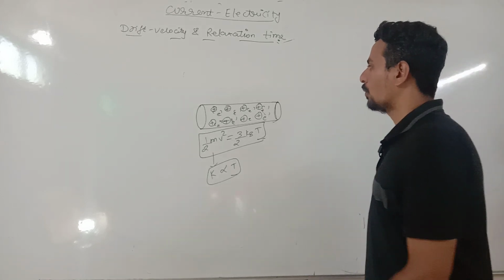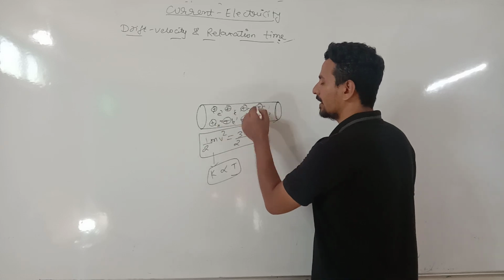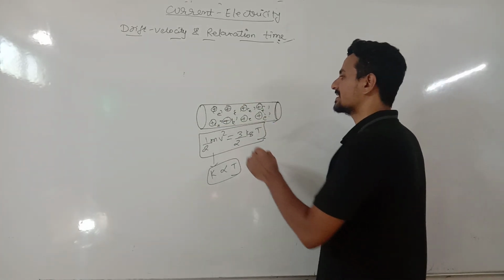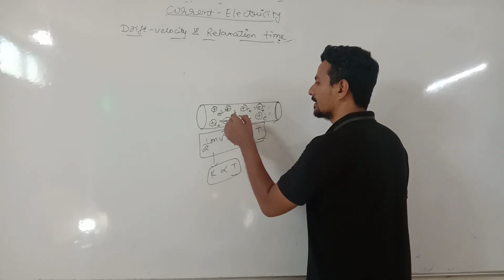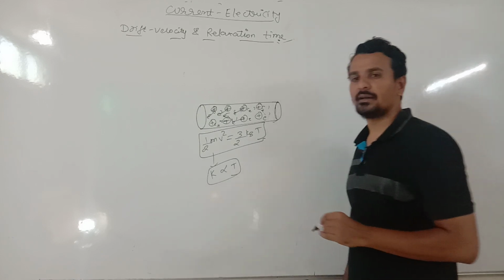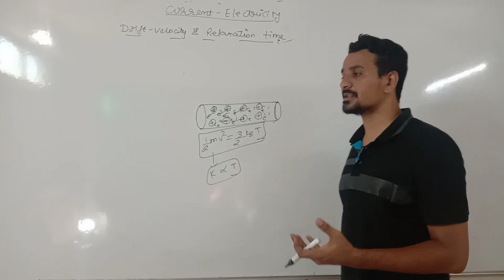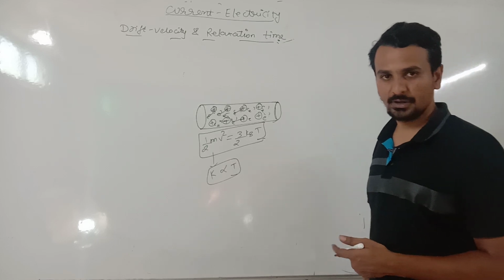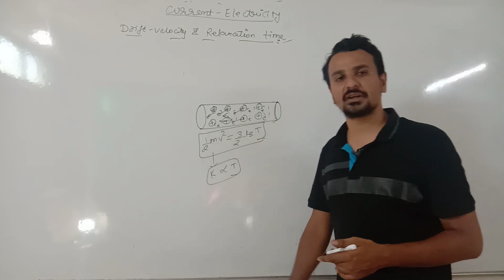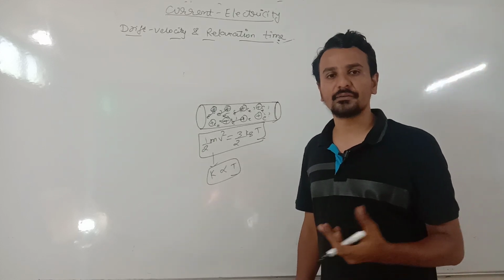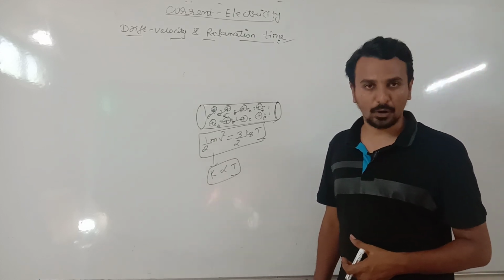Now when these electrons are moving inside the conductor, they will be continuously colliding with the positive ions. The motion of electrons will be continuously opposed because of the frequent collisions they make with positive ions. This is the cause of resistance. This is what resistance is all about.